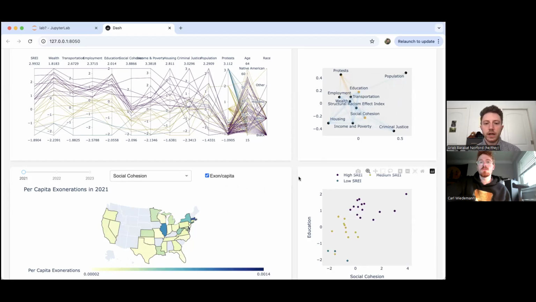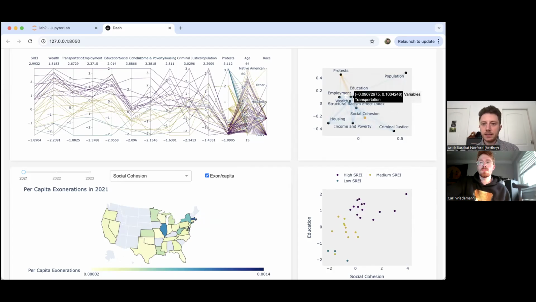So now we're going to look at some of the results. One more thing I wanted to mention too is that later we're going to highlight our brush and link between our map and the parallel coordinates and scatter plot, but I'm going to leave that to Carl at the end. So I'm going to start discussing some of the results we found.